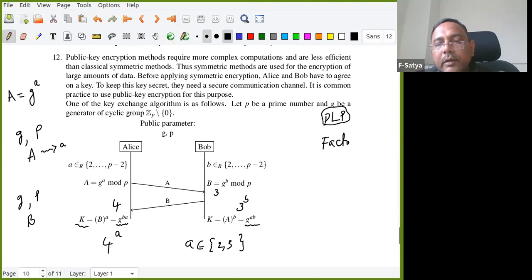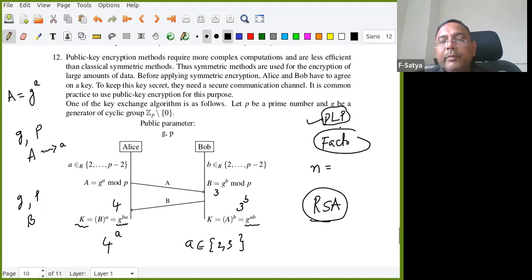Given a natural number n, we know by the fundamental theorem of arithmetic that every natural number can be written as a product of primes. But there is no polynomial time algorithm to factor a given number. That is used in another public crypto system called the RSA crypto system, which we will discuss in the course. So the factoring problem and DLP are hard problems, used in constructing key exchange, public crypto systems, digital signatures and so on.